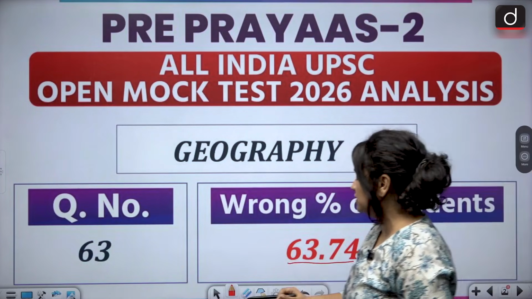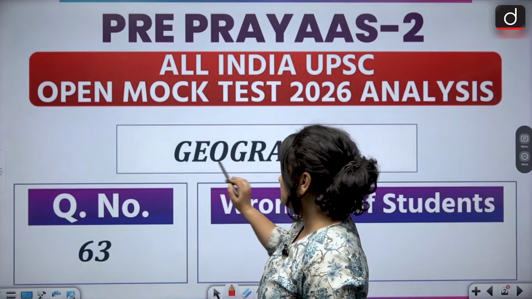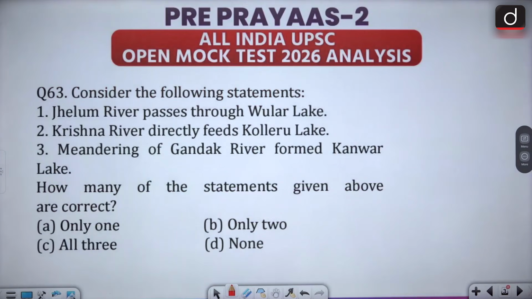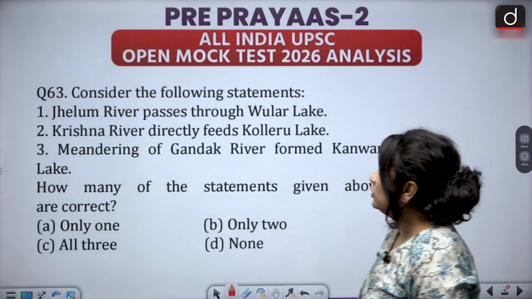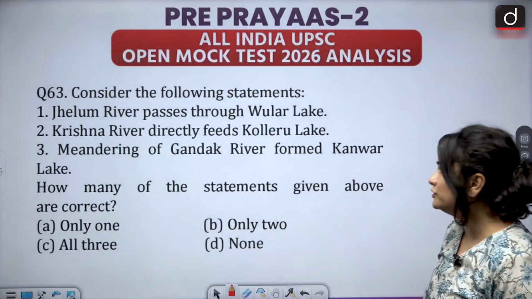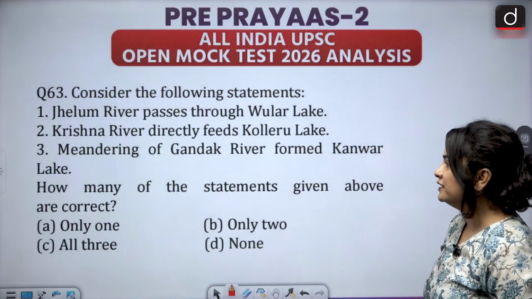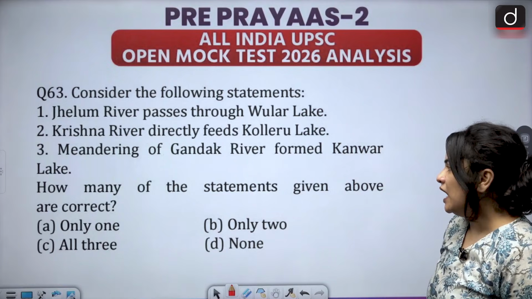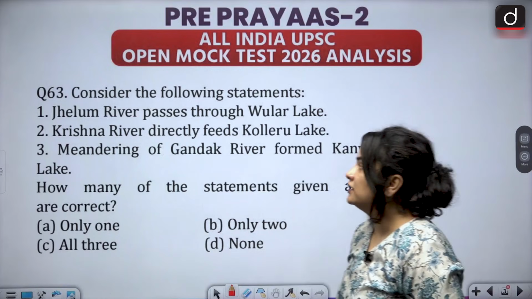The first question that was attempted wrong by a majority of the students, around 64% of the students got this question wrong, was question number 63 from the geography section of your open mock. The question said, consider the following statements. 1. Jhelum River passes through Wular Lake. 2. Krishna River directly feeds Koleru Lake. And 3. Meandering of Gandak River forms Kavar Lake. How many of the statements given above are correct?